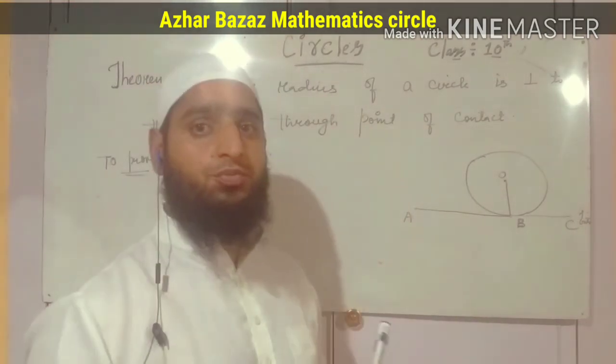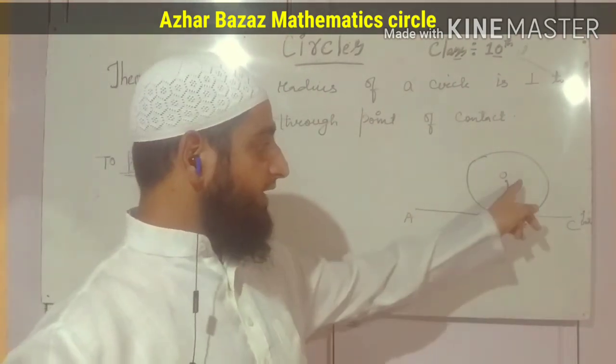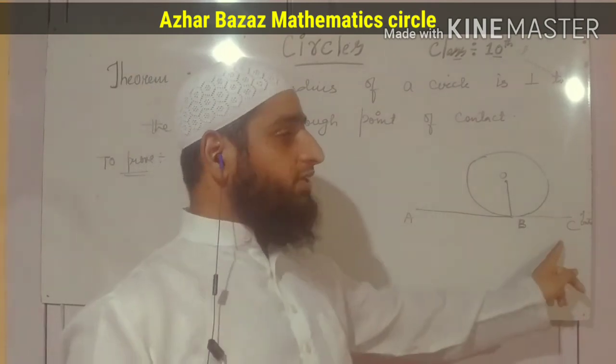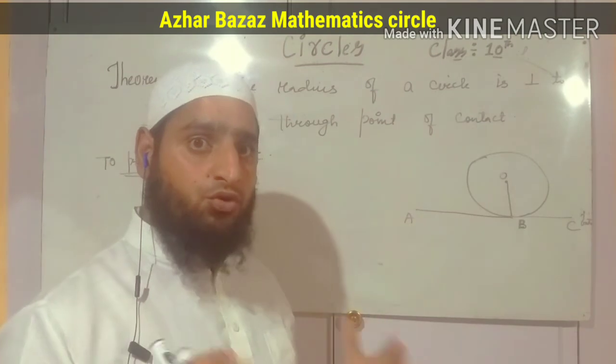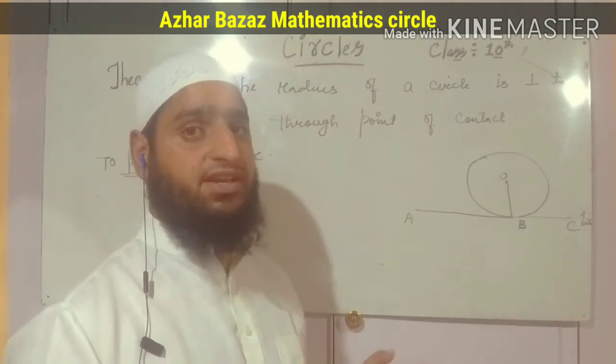Students, in order to prove this theorem, that the radius of the circle is perpendicular to the tangent through the point of contact, I have to first make you understand something very different.